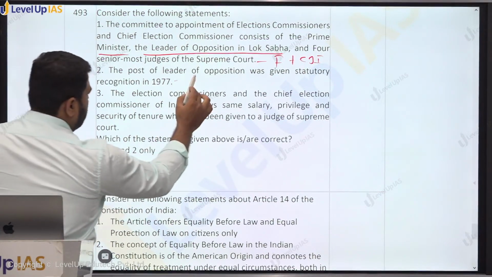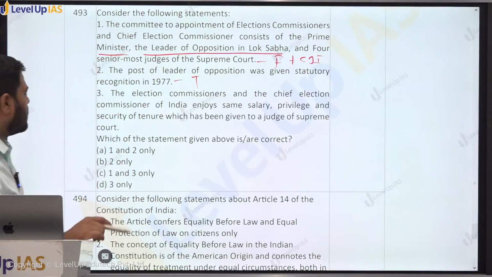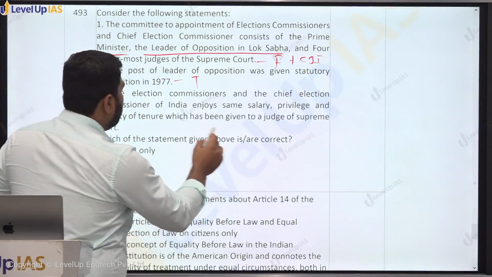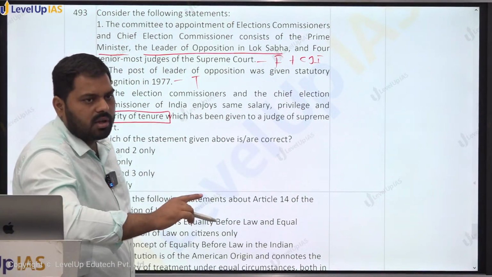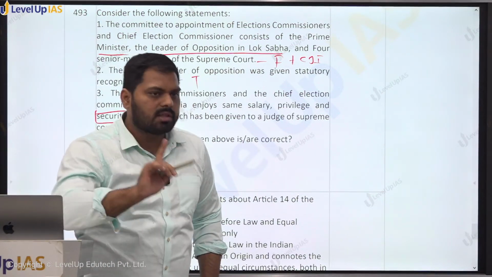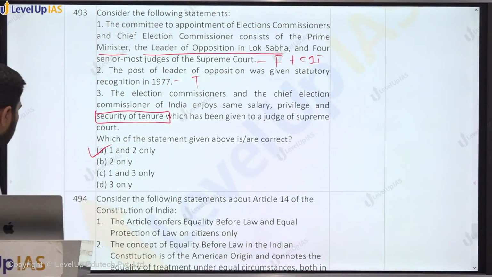The post of leader of opposition was given statutory recognition in 1977. This is true. The election commissioner and the chief election commissioner of India enjoy the same salary, privilege and security of tenure which has been given to a judge of the Supreme Court. The election commissioner does not get the same. The chief election commissioner of India gets the same. So security of tenure is not available to the other election commissioners. It is available only to the chief election commissioner of India. So this makes this statement false. 1 and 2 are correct.